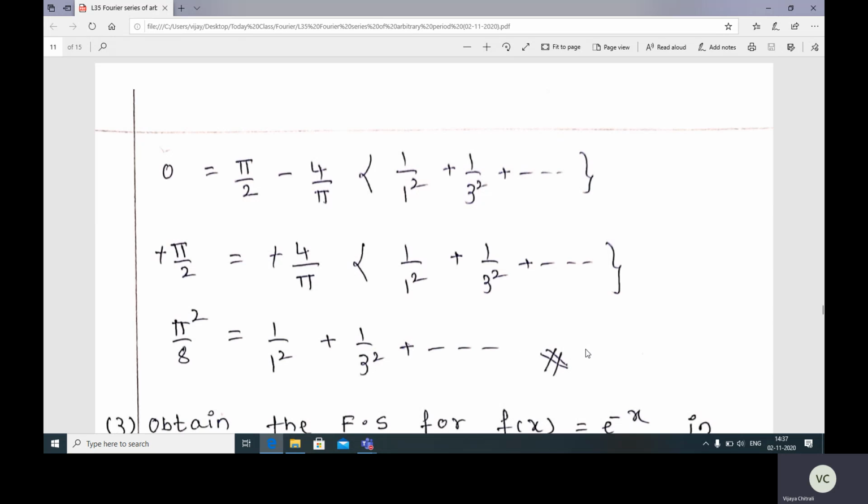So today I'll stop here only, and in tomorrow's class we'll discuss a few more examples on this arbitrary Fourier series, right?